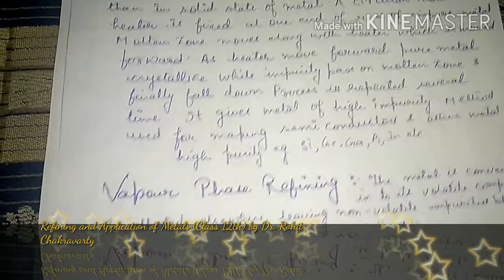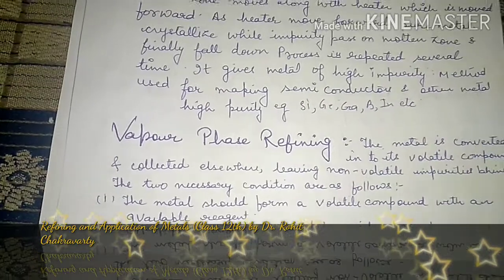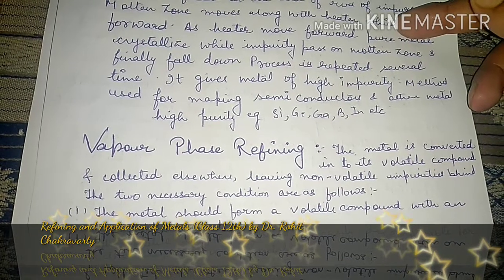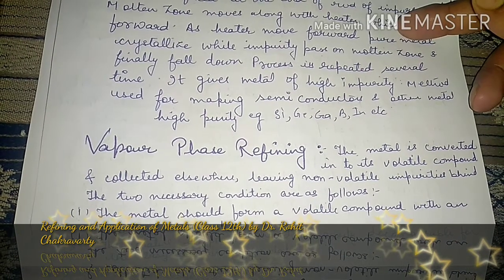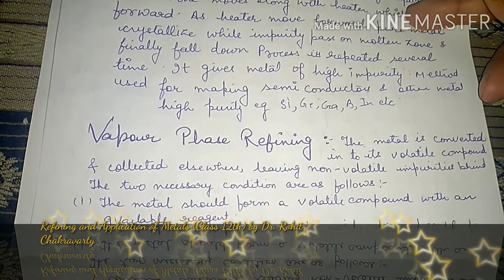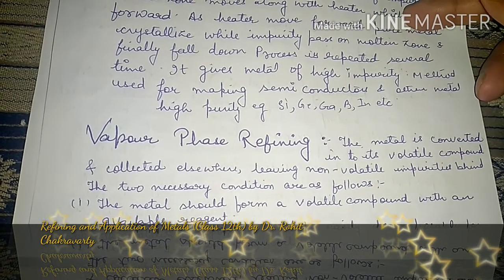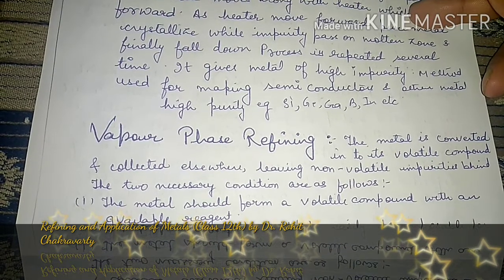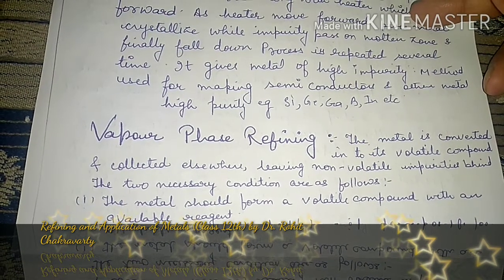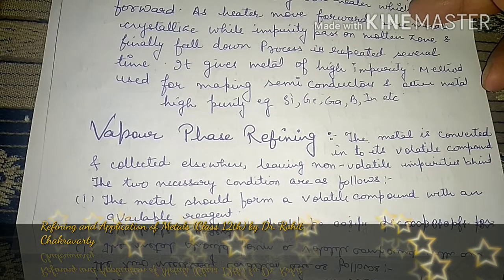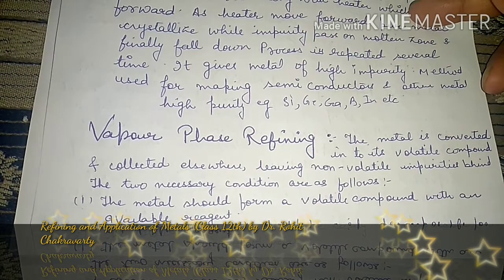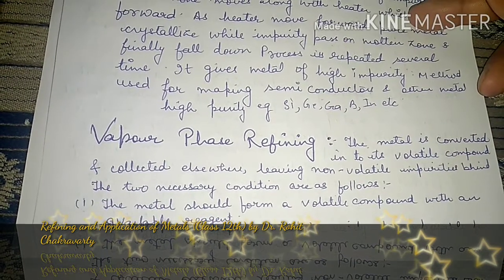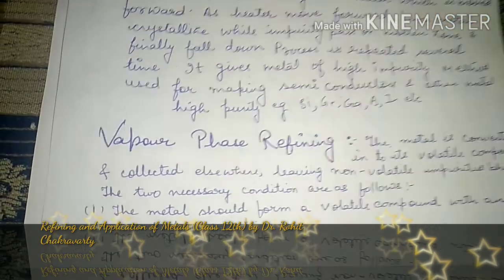Now coming to the next topic, that is vapor phase refining. The metal is converted into a volatile compound and collected elsewhere, leaving non-volatile impurities behind. The two necessary conditions are: the metal should form a volatile compound with an available reagent, and the second one is that the volatile compound should be easily decomposable for easy recovery of the metal. So the two important points to remember for vapor phase refining are that the metal to be purified has to form a volatile compound, and that the volatile compound should be easily decomposable.